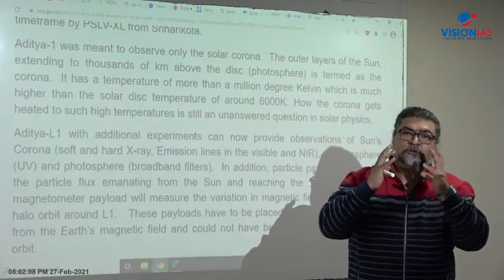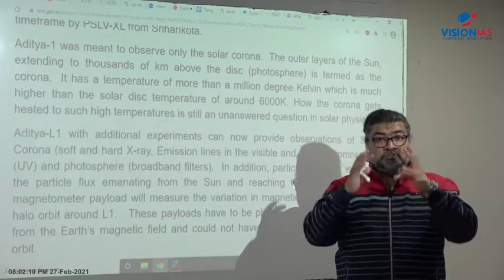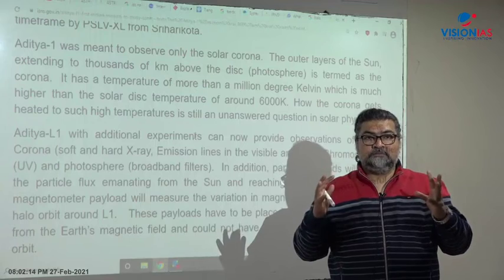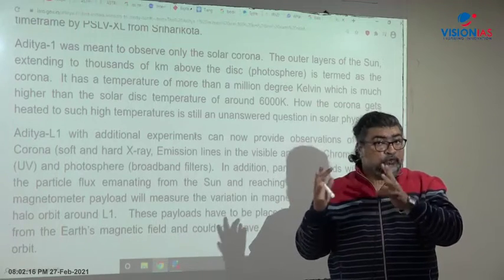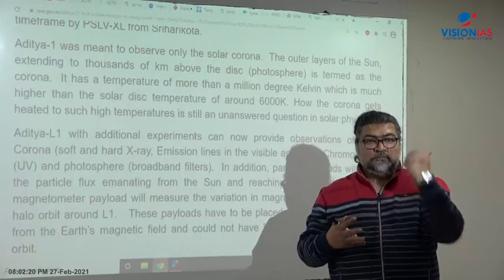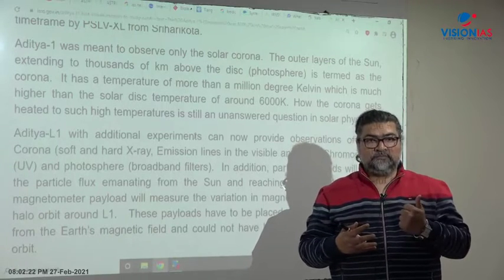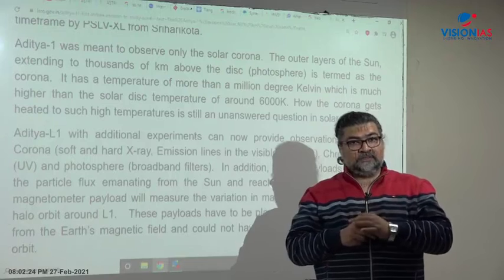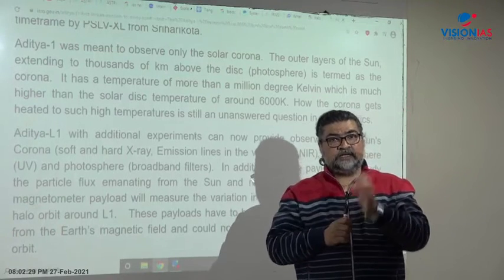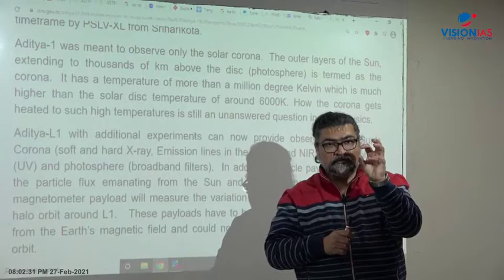Now what is the source of energy for the sun? The source of energy for the sun is nuclear fusion, a thermonuclear reaction, where hydrogen and hydrogen fuse together to form helium. Imagine the sun is our star, and as a star it has a core.